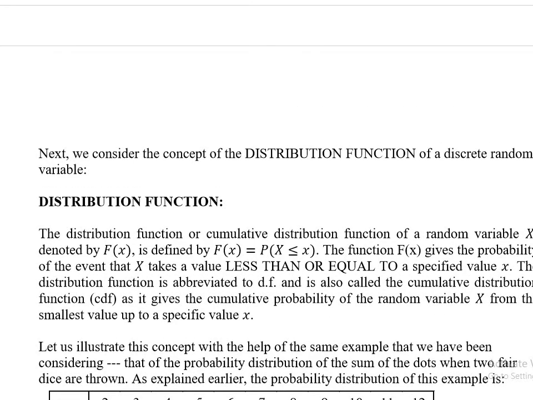The next concept is the distribution function, and let me finish this video here because it's already 29 minutes. Let me make another video for that. So this is your discrete probability distribution and discrete random variable. We will have continuous random variables as well, but so far we studied discrete random variables and their probability distribution, and how to find the mean and variance of these distributions. The next concept is the distribution function, and I will make a separate video for that. See you soon. Hope you like it.